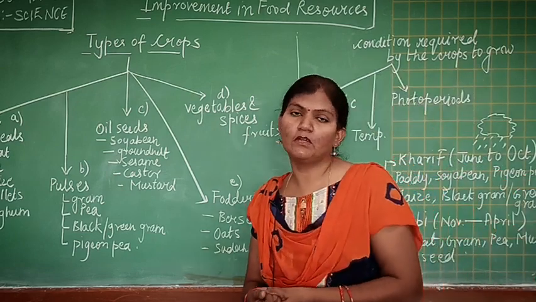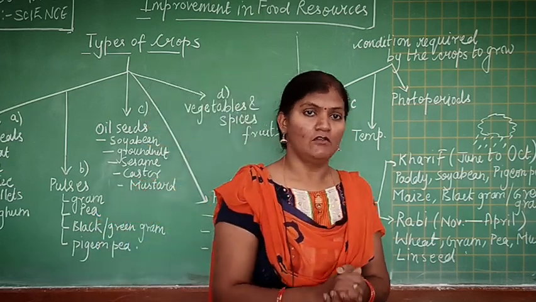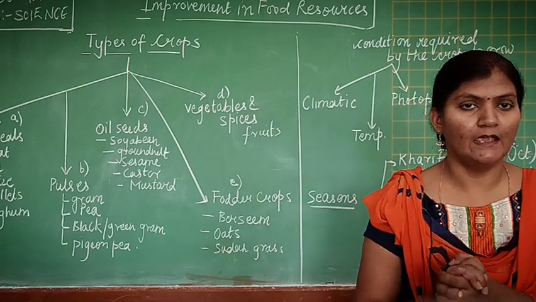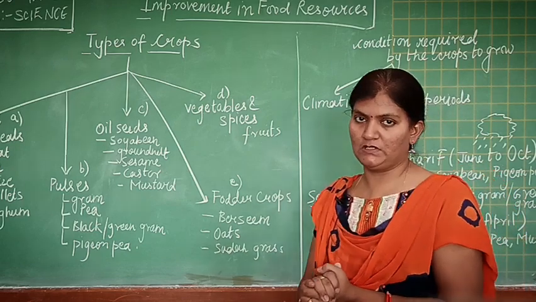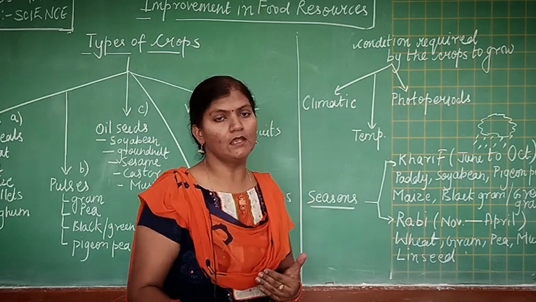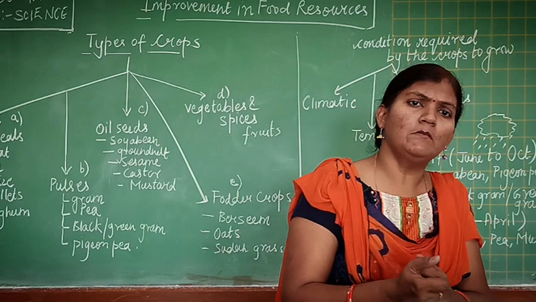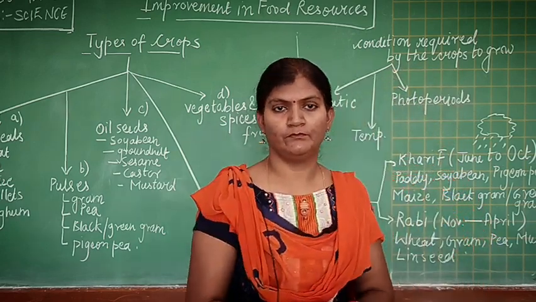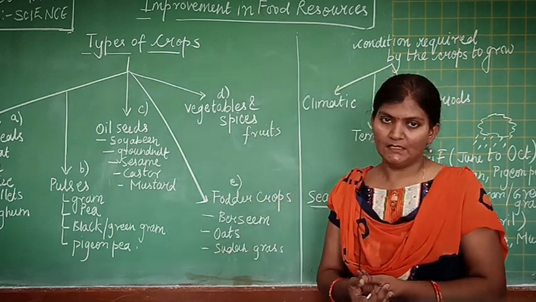The basic nutrient present in the oil seed is fats. And fat is classified as which type of food? Yes, it is energy giving food. So it basically provides you energy. But if fats are taken in excess in the body, they get deposited in the body, and they may cause many types of health related issues like diabetes, like obesity.